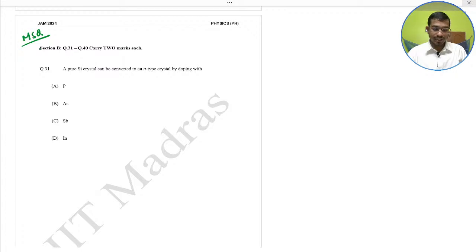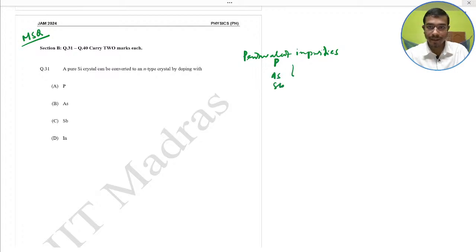So for an n-type crystal, silicon is doped with a pentavalent impurity, because P, As and Sb are pentavalent. So P would be correct, As also correct and Sb also correct. Option C would be correct: A, B and C. And I just clarify one thing: there is no partial marking.